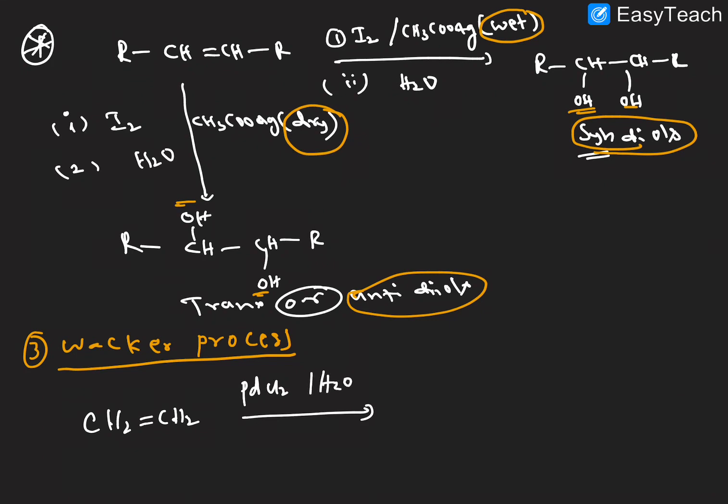You can take an alkene here, CH2 and CH2, in the presence of palladium chloride and H2O, and air, in the presence of air, Cu2Cl2, cuprous chloride. So what product is forming here? CH3 and CHO. Aldehyde formation takes place, right? This is the Wacker process. Alkene treated with palladium chloride and H2O, and in the presence of air and Cu2Cl2, we will get an aldehyde.